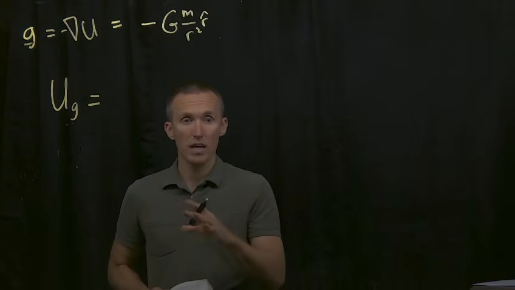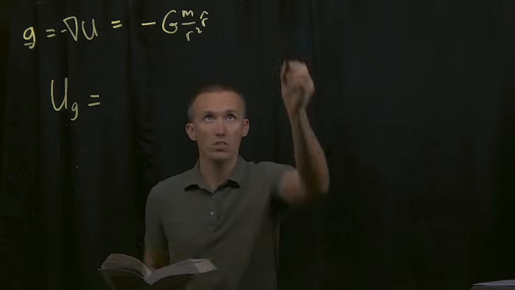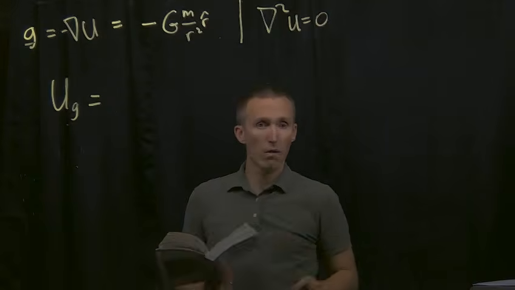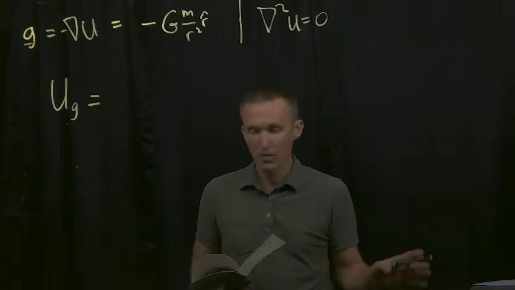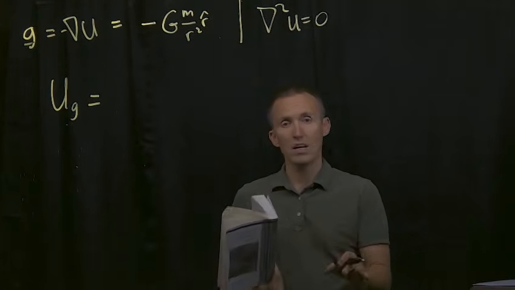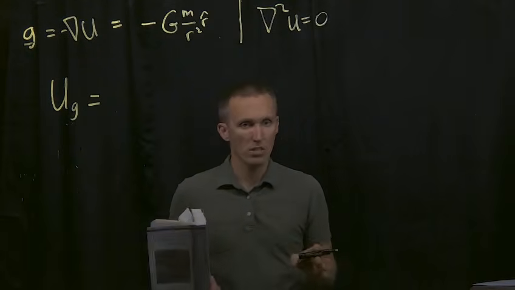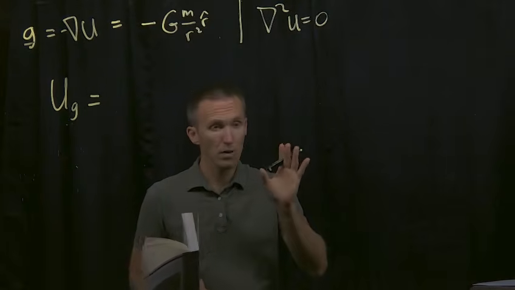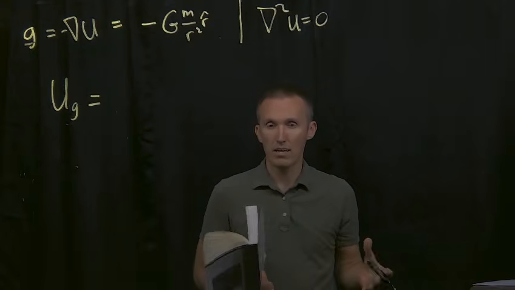Gravity obeys Laplace's equation outside of any mass sources. So we've talked about this before. Del squared U is equal to 0 if we're outside of all distributions of mass, outside of all sources of mass. Okay, so that's Laplace's equation, and the gravity potential obeys that. Because of that, this governing equation, again, this is outside distributions of mass, we won't worry about inside for the moment. Because it obeys this equation, it is what's called a linear equation,